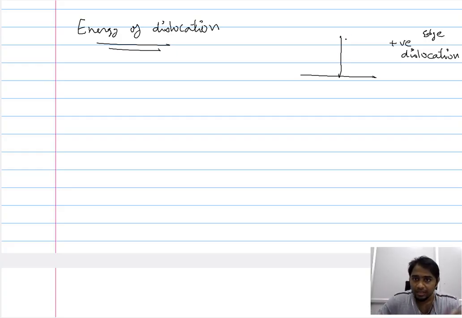So this line here denotes the extra row of atoms. If you could recollect, this line represents the extra row of atoms, and this line here represents the plane in which the dislocation line is present.